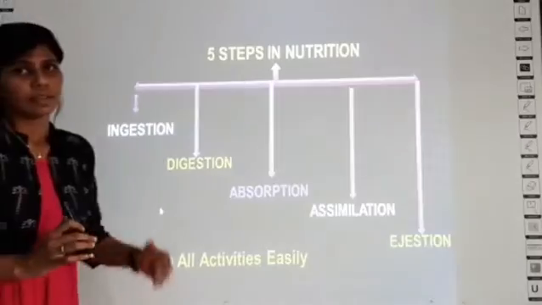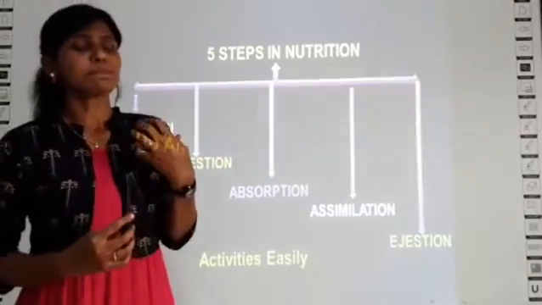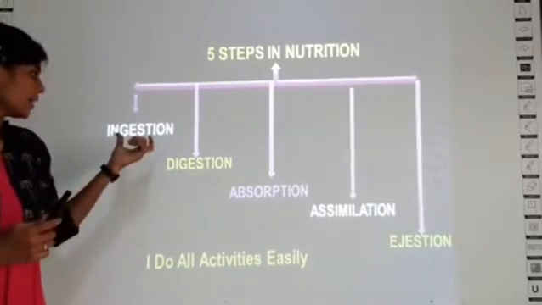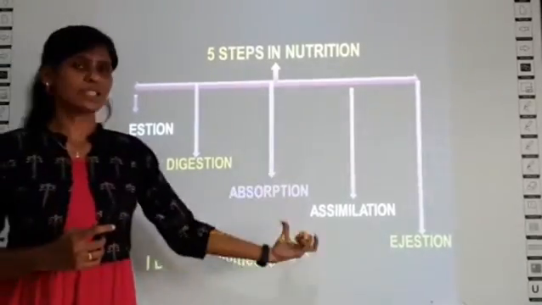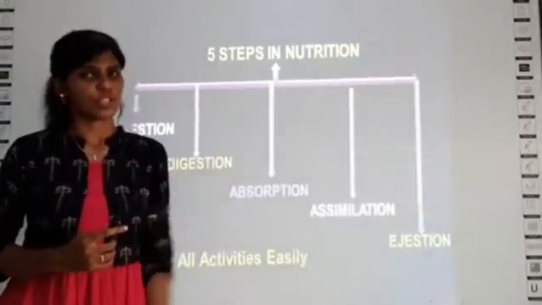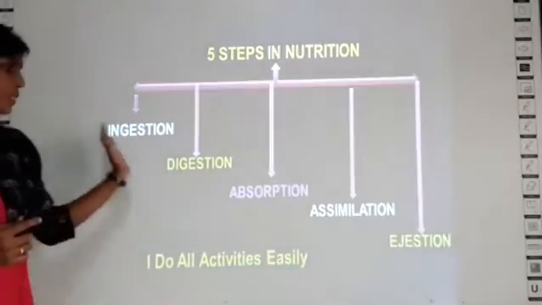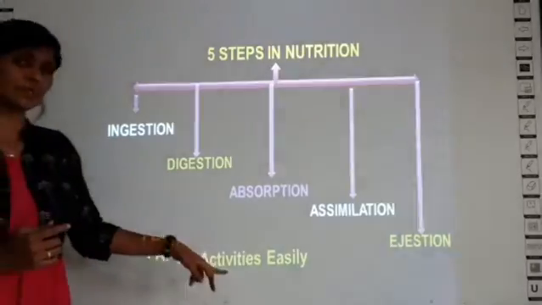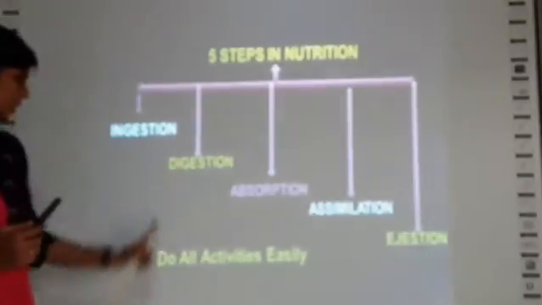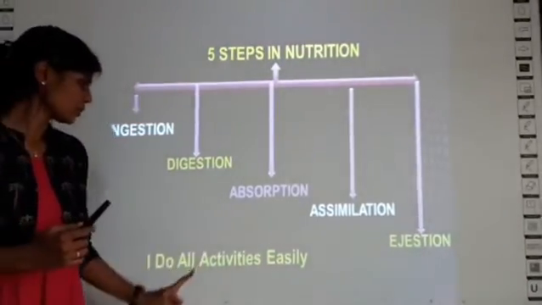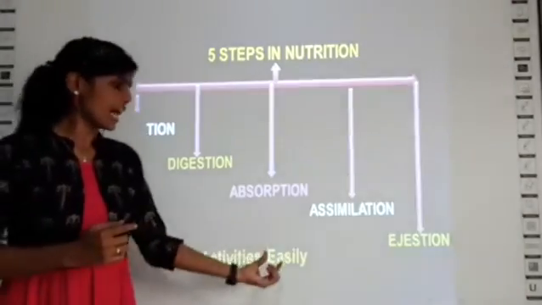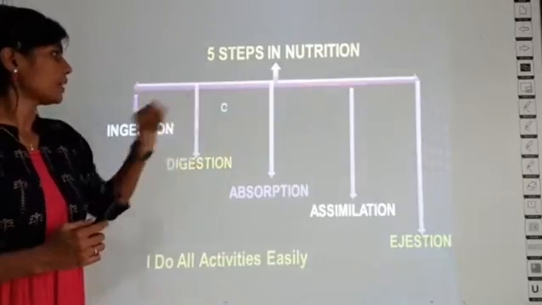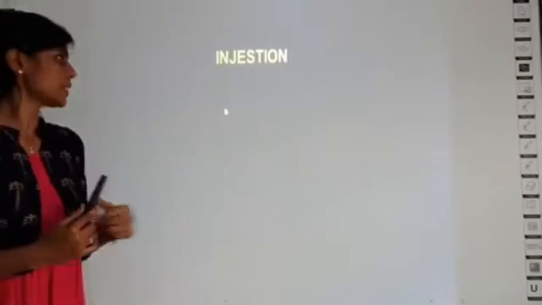And then we'll revise the steps in nutrition. There are 5 steps in nutrition. They are ingestion, digestion, absorption, assimilation and egestion. To remember these 5 steps, you can learn this sentence: I do all activities easily. I for ingestion, D for digestion, A for absorption, one more A for assimilation, and E for egestion. So you should know the names of the 5 steps in nutrition.